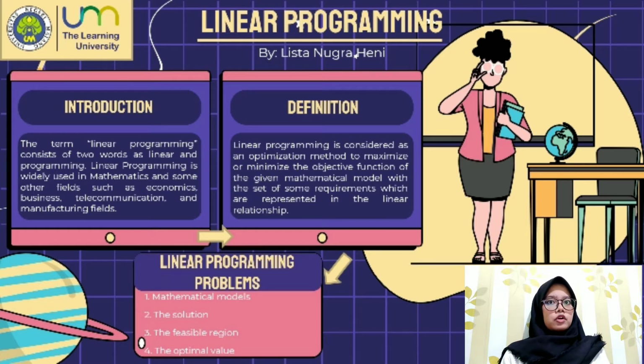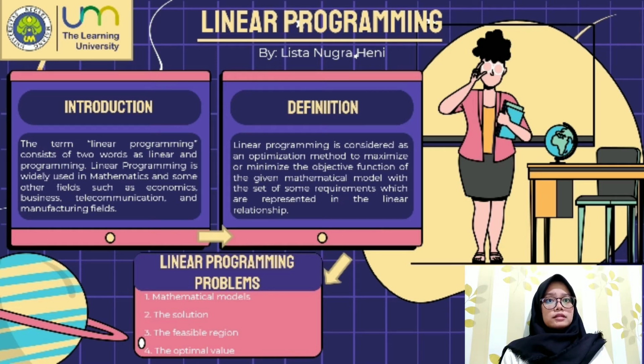The term linear programming consists of two words, linear and programming. The word linear defines the relationship between multiple variables with degree 1, and the word programming defines the process of selecting the best solution from various alternatives. Linear programming is widely used in mathematics and some other fields such as economics, business, telecommunication, and manufacturing.